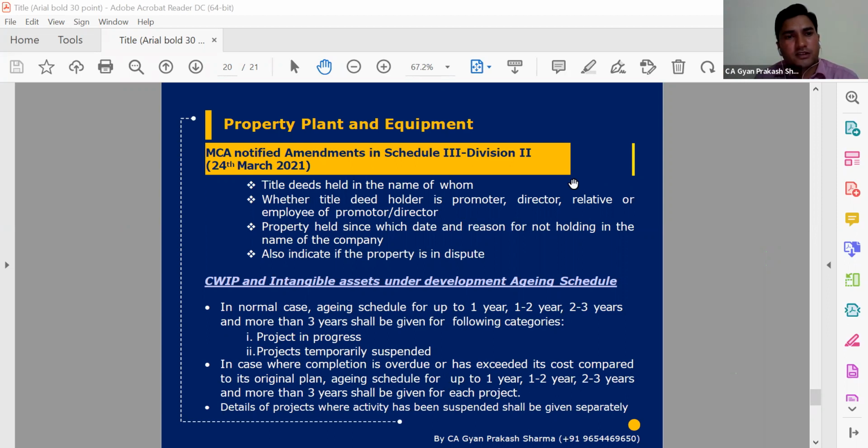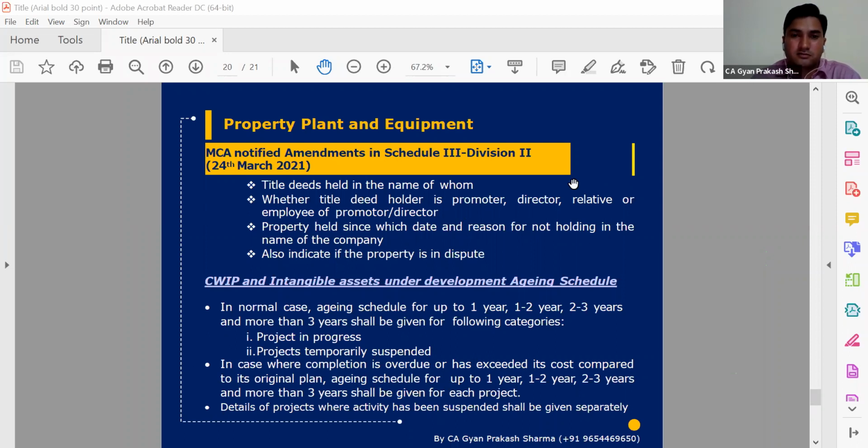Though there is a valuation concern, because it might be possible that because of some dispute, specifically for immovable property, the price goes down because there are rumors in the market that this property is disputed. So in that case, we have the option of an independent valuer report. That is the best choice. Else the property will be valued on the cost or revaluation model. There is no specific direct linkage between the dispute and the valuation of property.